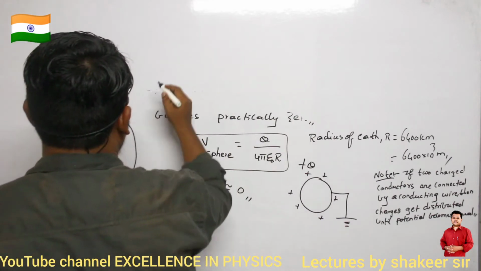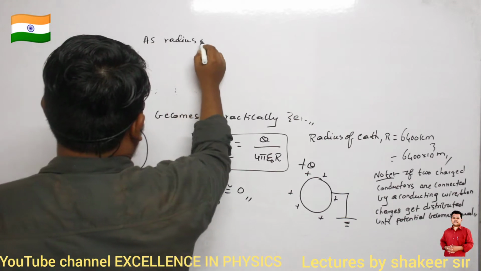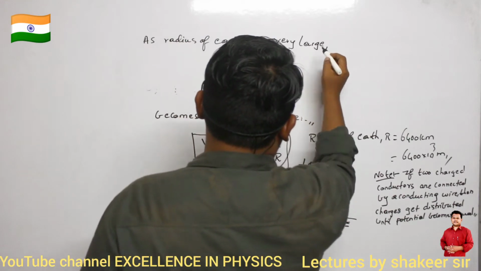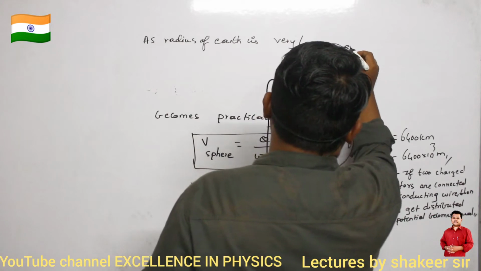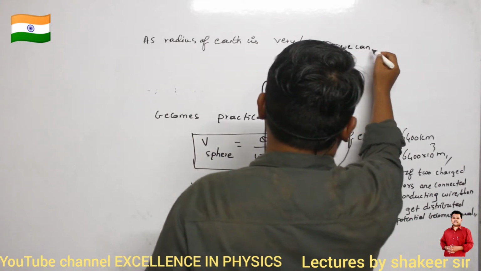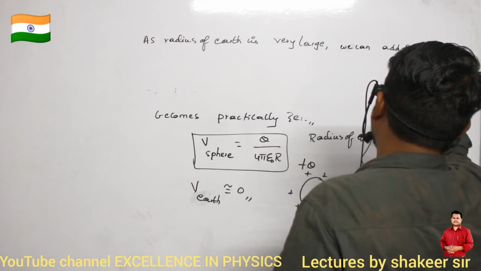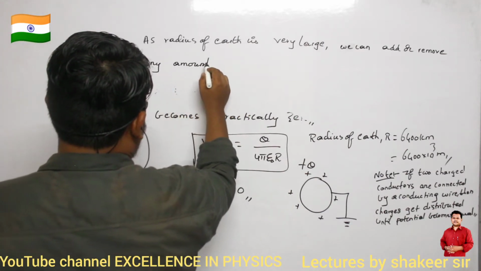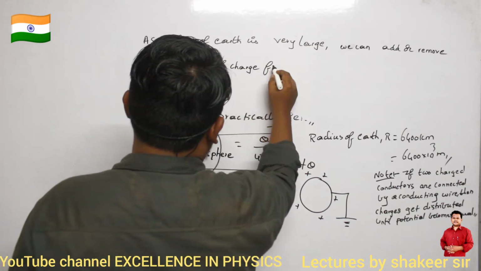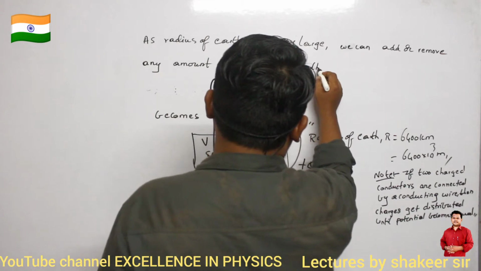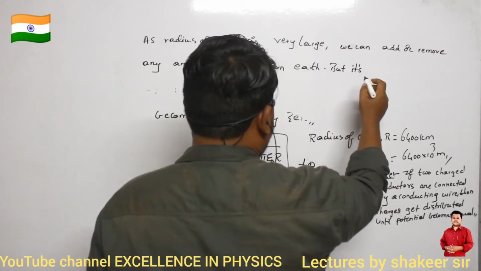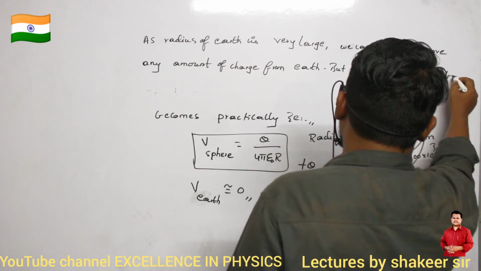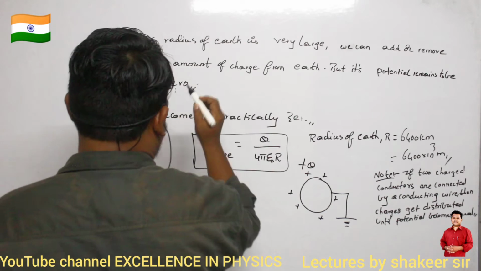So what is another note point here we have to write? The second note point which we should write is: as the radius of Earth is very large, we can add or remove any amount of charge from Earth, but its potential remains to be zero. Are you able to understand?